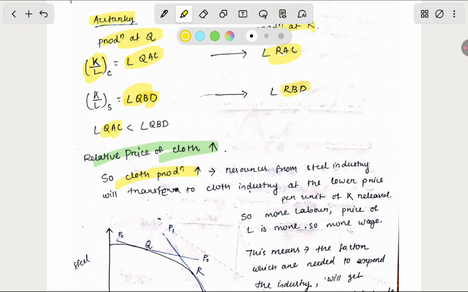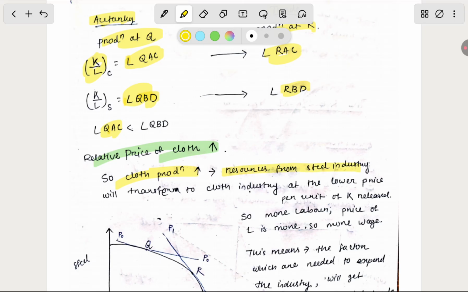The capital ratio is relatively less for the country weak. So the relative price of cloth increases because after trade he produces some more and he is producing more labor. He is producing more cloth. So the price will increase compared to the other country. So cloth production also increases.